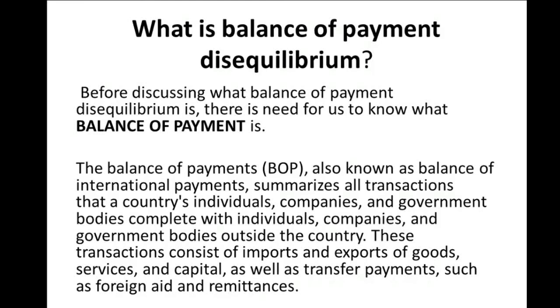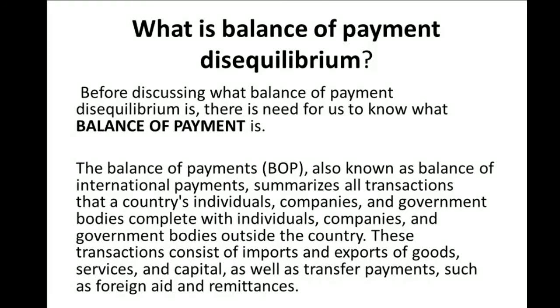It summarizes all transactions that a country's individuals, companies, and government bodies complete with individuals, companies, and government bodies outside the country. So we can say this is the details of transactions with the government of Nigeria as against the government of the UK or America. So that is what balance of payment means.